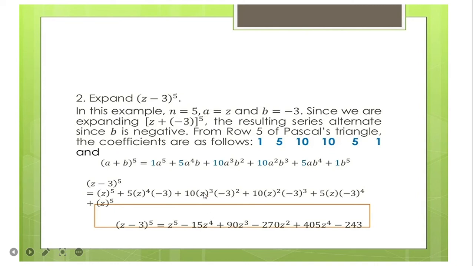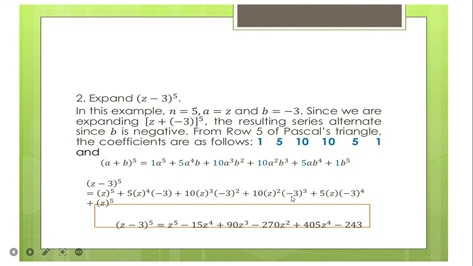Next, we have there z to the power of 3, that is z to the power of 3 times 10, that is 10z to the power of 3. Now, negative 3 to the power of 2, that is negative 3 times negative 3 is positive 9. So 9 times 10z to the power of 3, that is 90z to the power of 3. And then 10z squared is just equal to 10z squared.